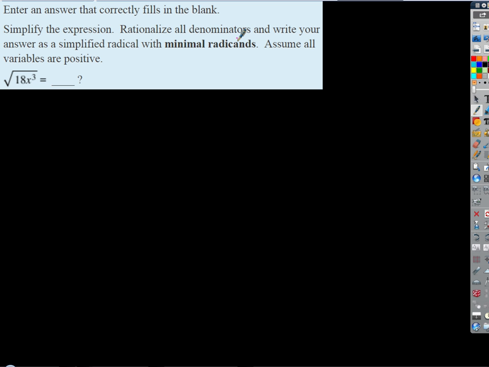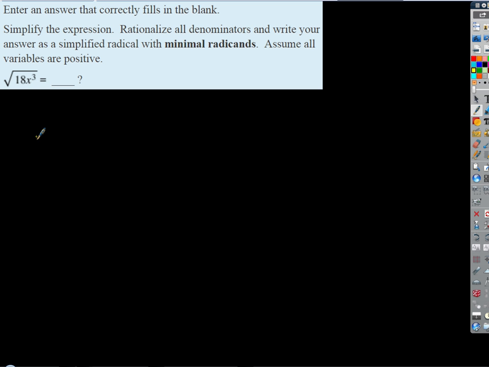So there are no denominators, so we don't have to worry about that. Write your answer as a simplified radical with minimal radicands. We want to get as much out of the radical as possible. Okay, so here's how we can think about this one. We've talked quite a bit about this a while ago. We're going to split this into parts. We've got what's under the radical to begin with. Well, we've got the number 18 and we've got an x cubed. And so we want to just get as much of that out of the radical as possible.